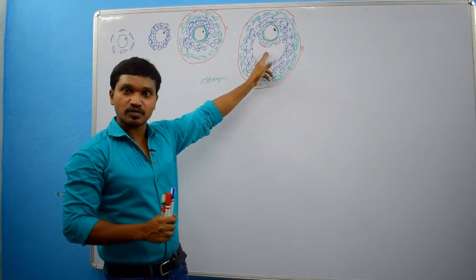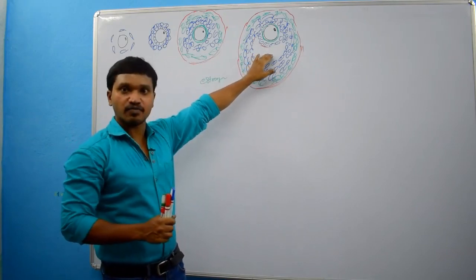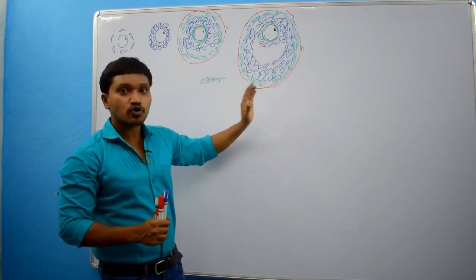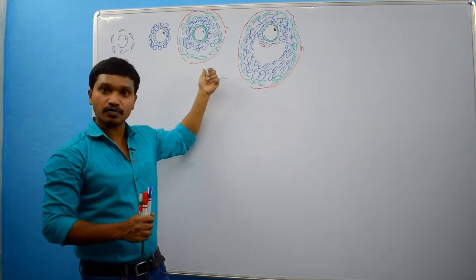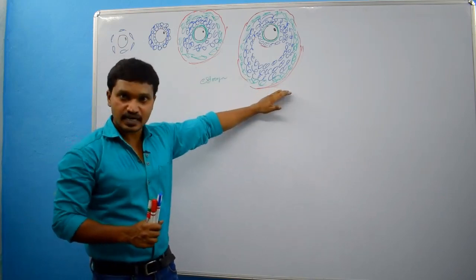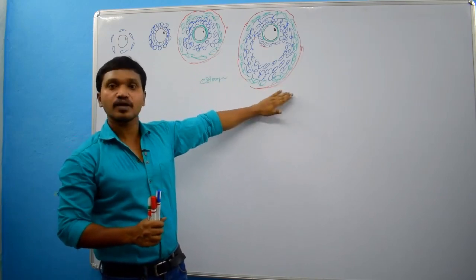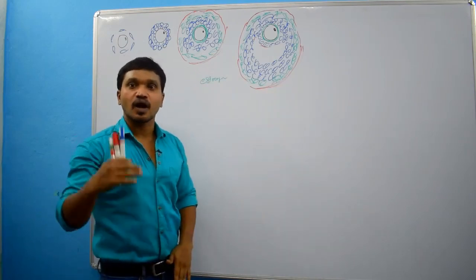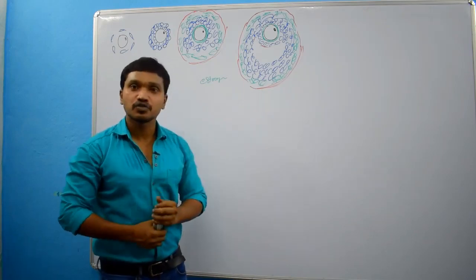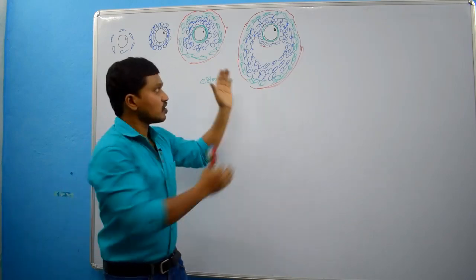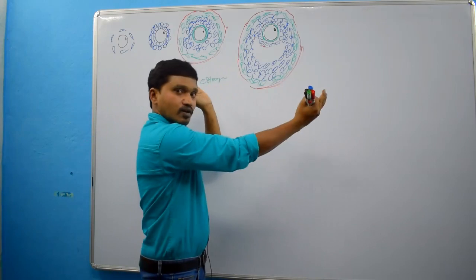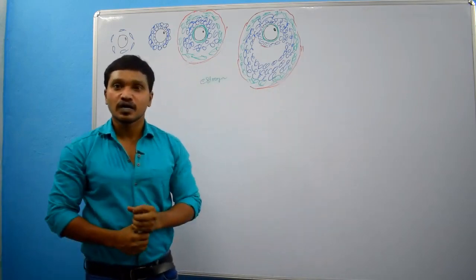When you observe an antrum in the follicle, at that time we are no more calling it a multilayered primary follicle, we are calling it a secondary follicle, right? Now this is a secondary follicle. The secondary follicle will enlarge and form the mature follicle or Graafian follicle.